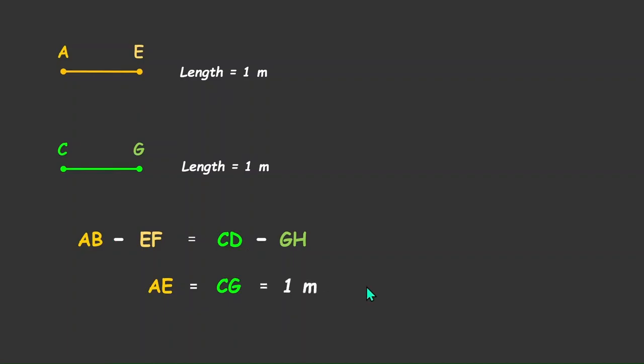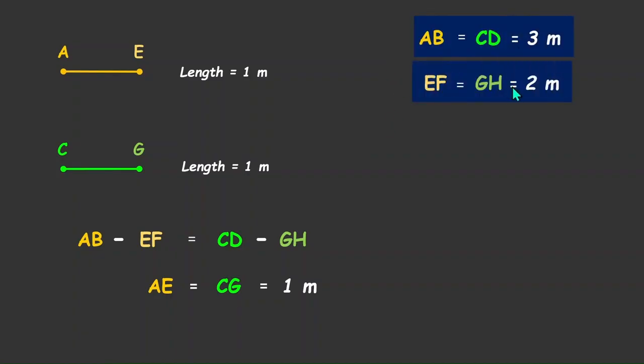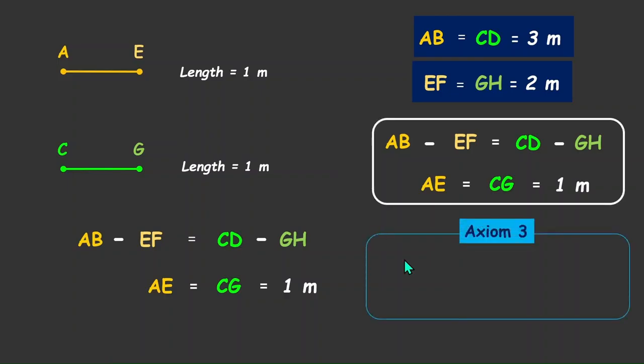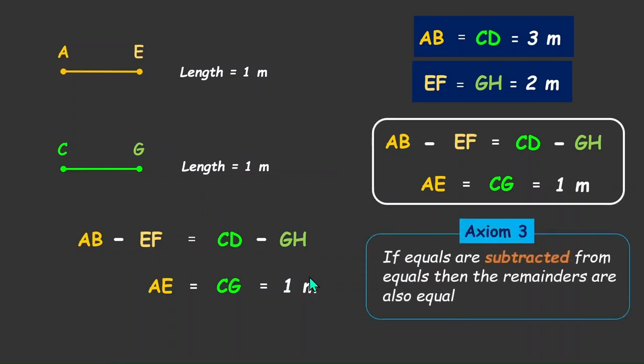And so this idea also follows in subtraction, giving that when we have two equals, AB equals CD equal to 3 meters, and we have another equals, EF is equal to GH is equal to 2 meters, then the remainders of the subtraction would also be equal. So AE is equal to CG is equal to 1 meter. And this is the third axiom, which says that if equals are subtracted from equals, then the remainders are also equal.